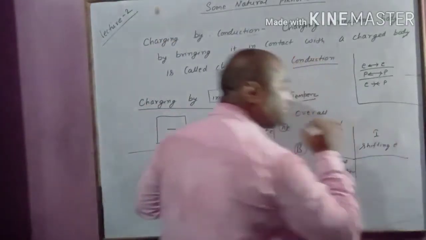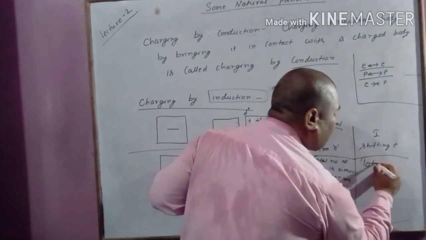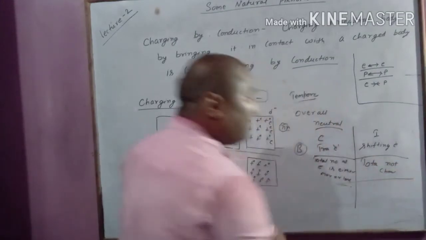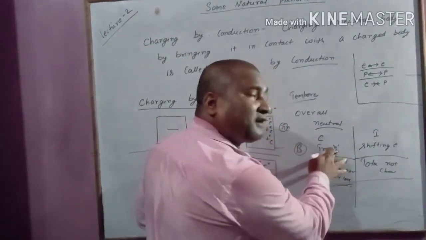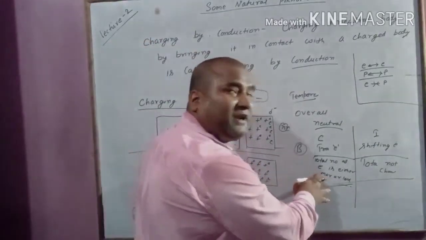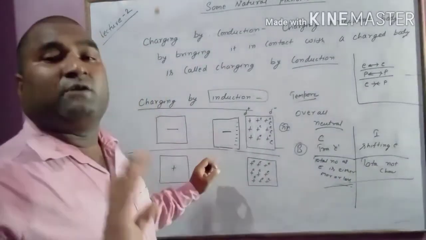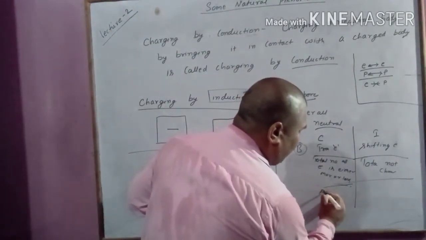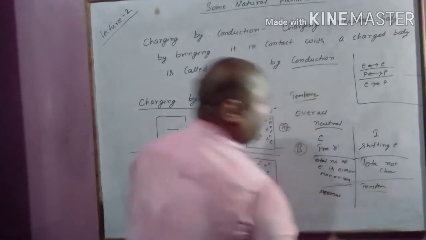But in case of charging due to induction, the total number of electron is not changed. Here charging is due to transfer, here charging is due to shifting. Total number of electron is changed here, but total number of electron is not changed there. This is permanent charging. This is temporary charging.